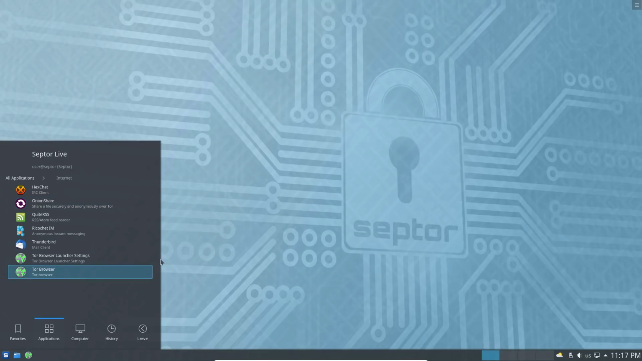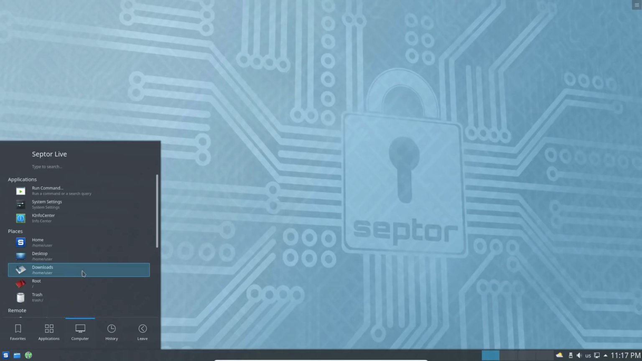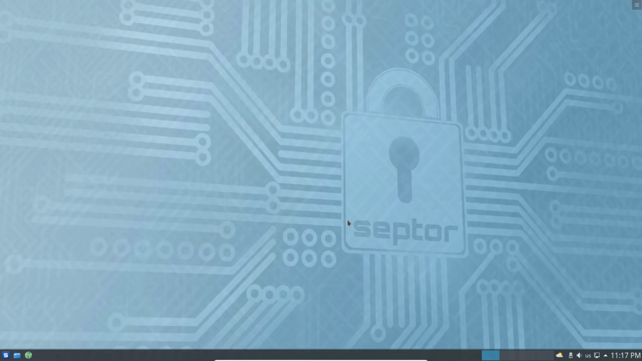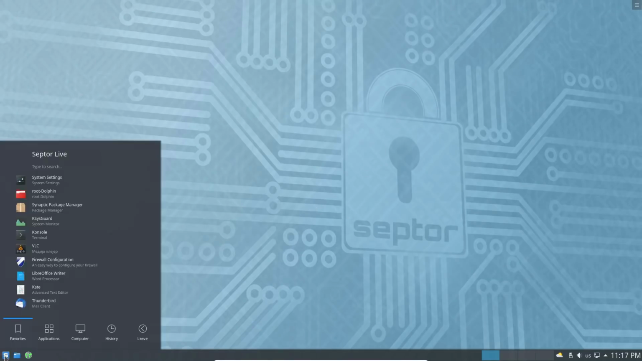Onion Share and, of course, Tor is what Tails uses. I don't know if they have Ricochet on it or not. I just can't remember, but that's that. So first, let's go ahead and look at what else is installed.